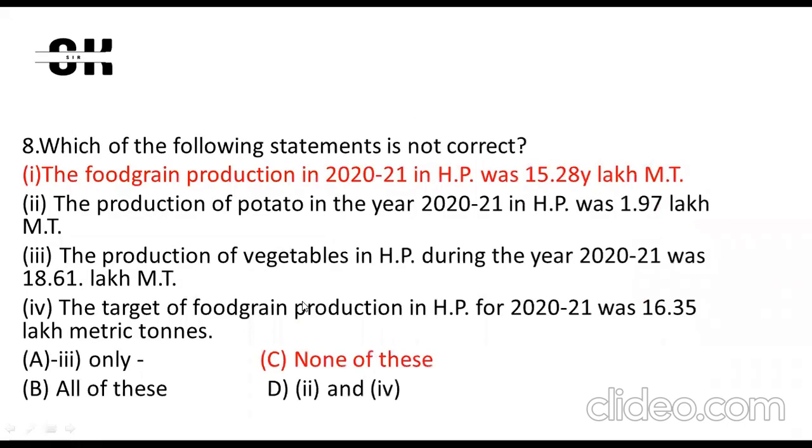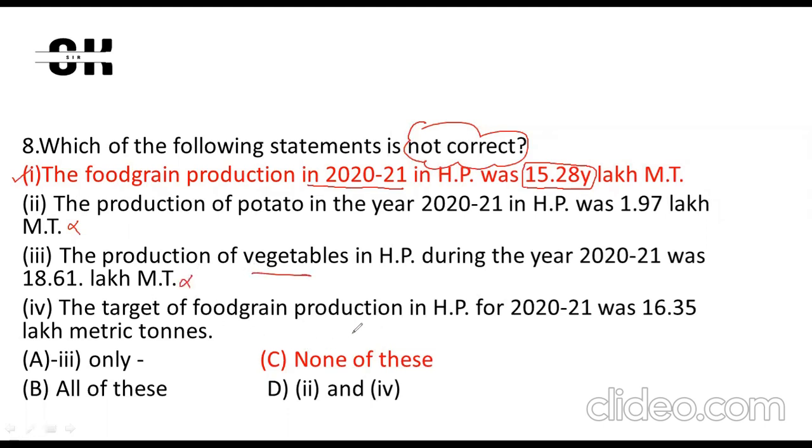If I talk about the eighth question, it is talking about the statement which is not correct. So this is the keyword. Food grain production in 2020-21 in HP was 15.28 lakh metric ton. Actually, this statement is true as far as I have searched. And if I talk about the second option, then this is wrong. The third statement is also wrong.